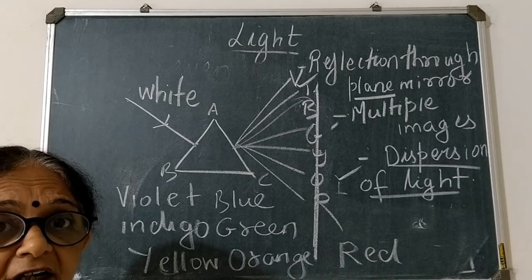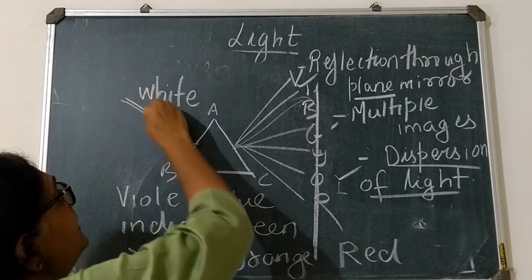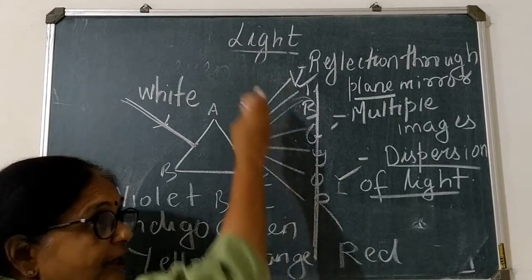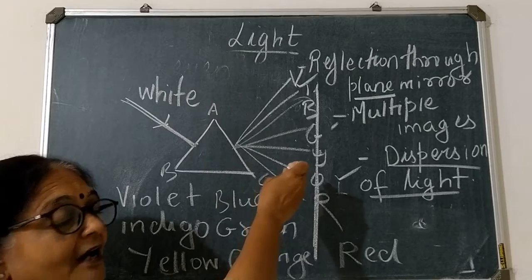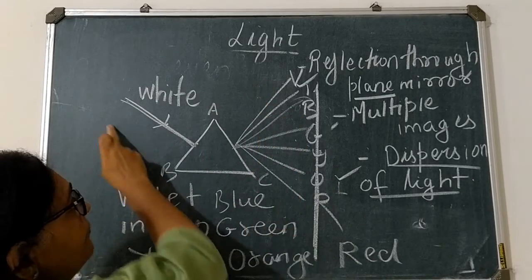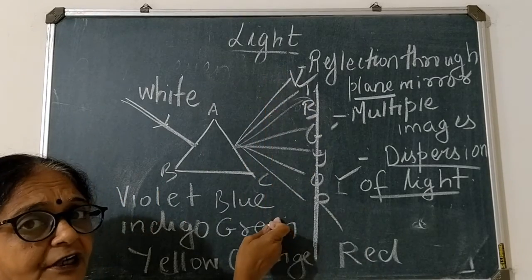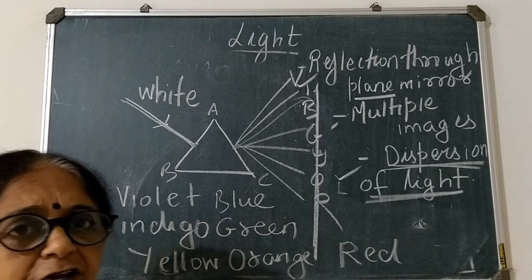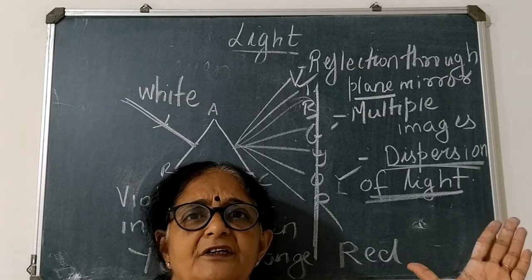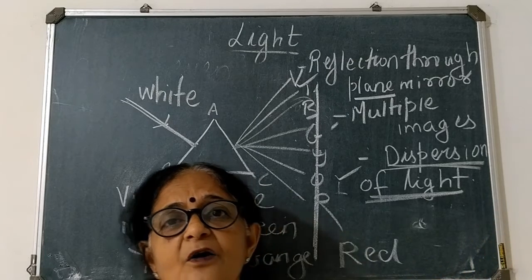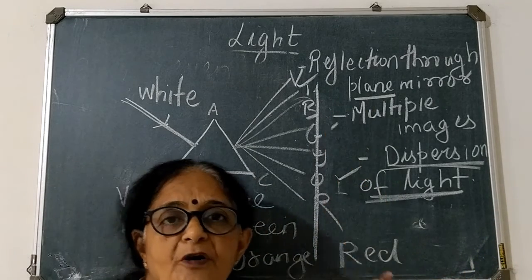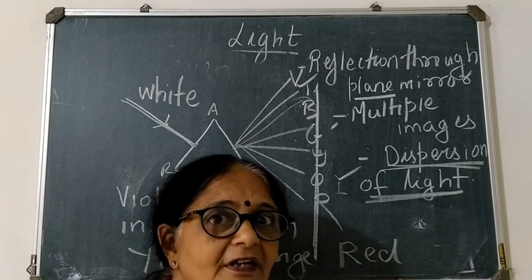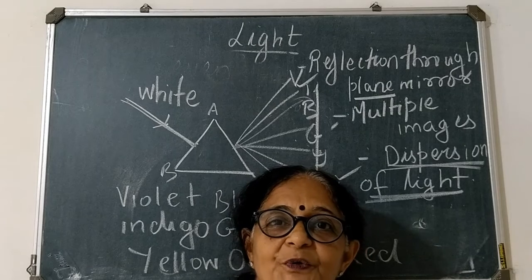Means your sunlight is made up of 7 different colors, and the splitting of white light into 7 different colors, the 7 colors of the rainbow, is called dispersion. With that, we complete all the 3 topics, and I hope you have understood this. If not, once again you can go through the video. Okay, fine.